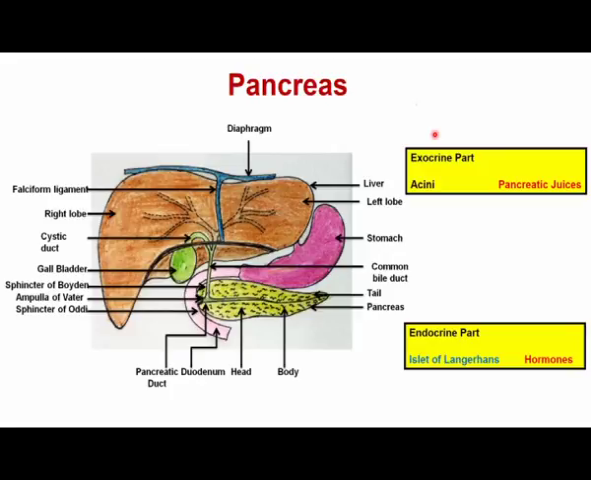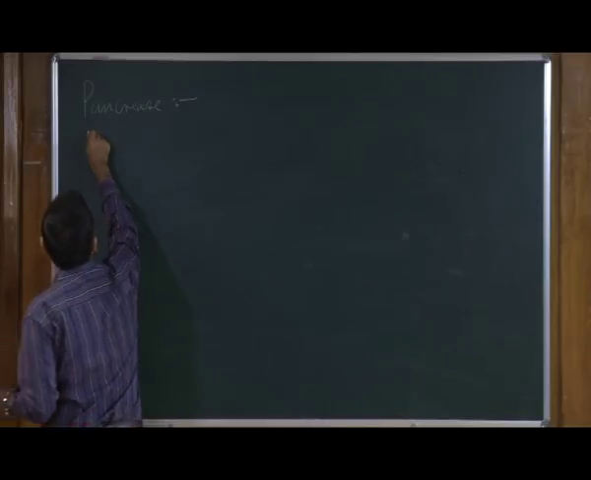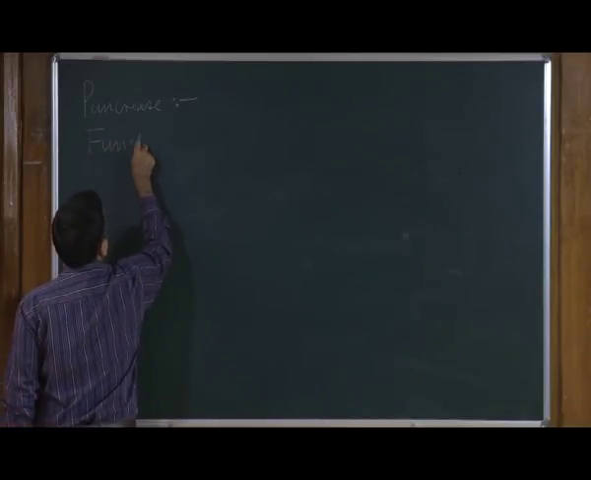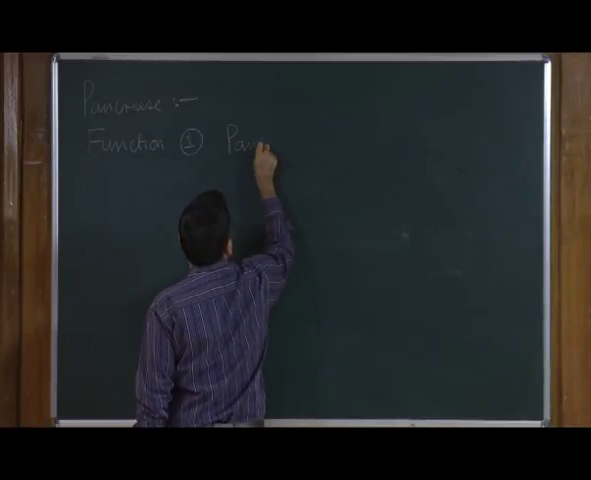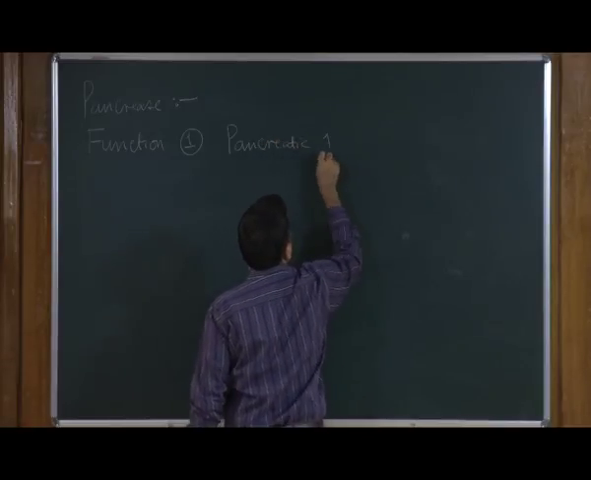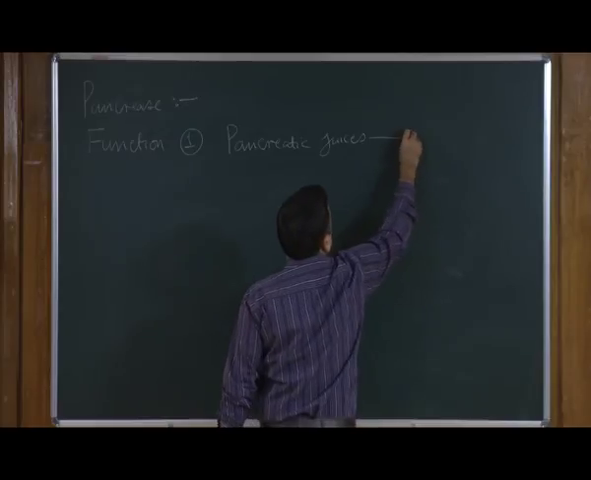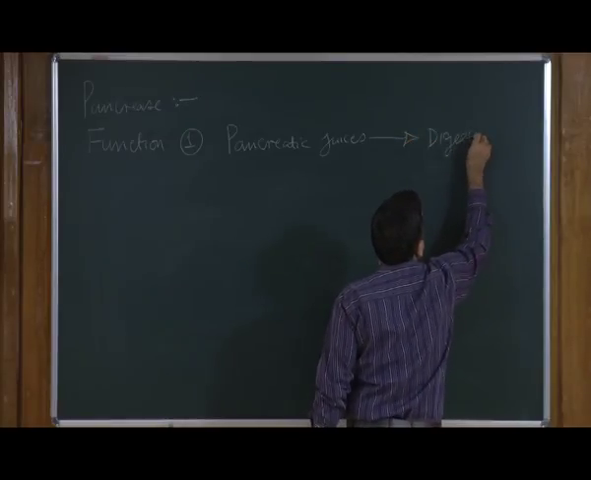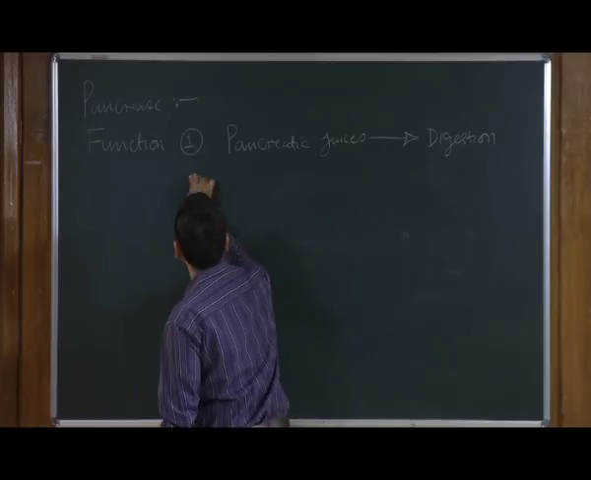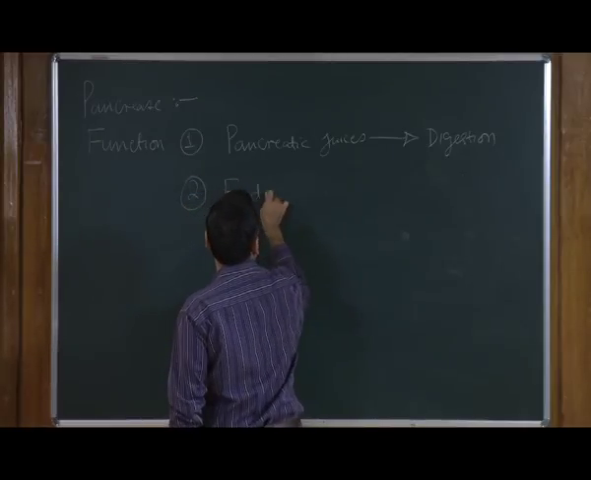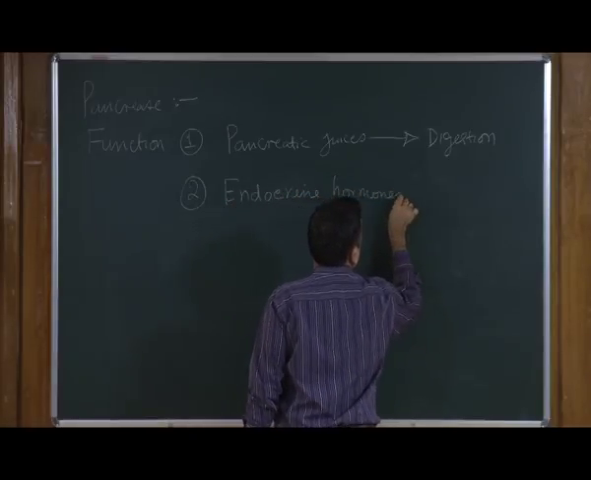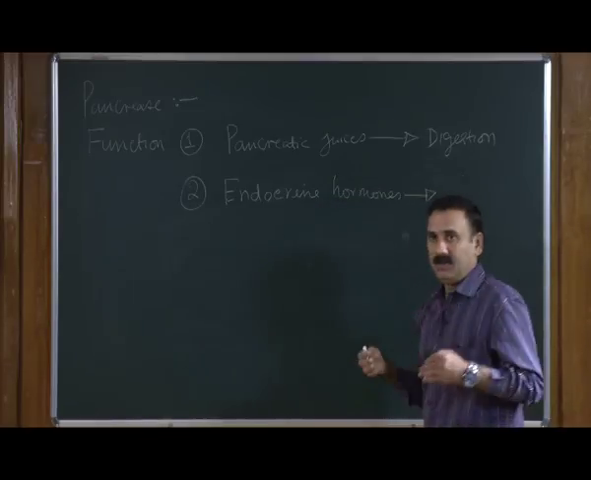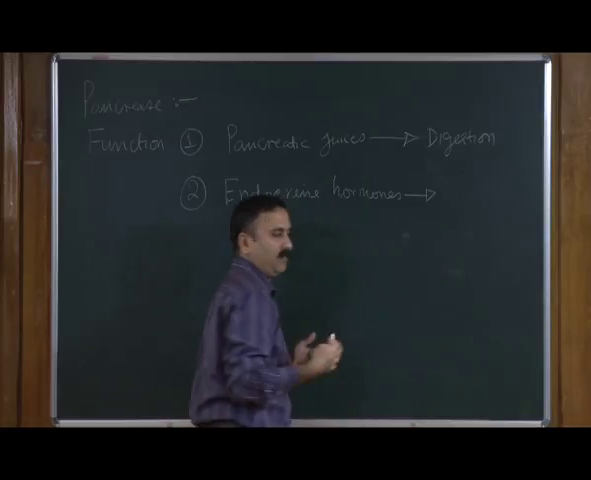The function of the pancreas is that it does two jobs. One, it secretes pancreatic juices that help in digestion. Number two, it secretes endocrine hormones, and these have different types of effects.